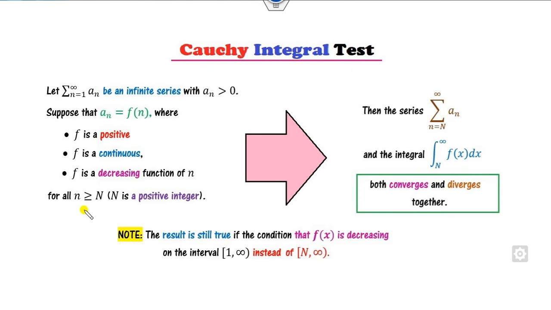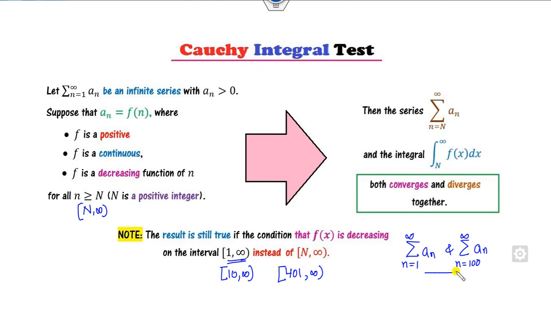Moreover, if instead of this interval, that is n to infinity, you take n is 1, then the results still hold. Or instead of this you can take 10 to infinity, still the results hold. You can take 401 to infinity, still the results hold. Why? Because if you take this series and the series with n varying from 100 to infinity of a_n, both have the same convergence or divergence. Addition or deletion of a finite number of terms does not impact the behavior.